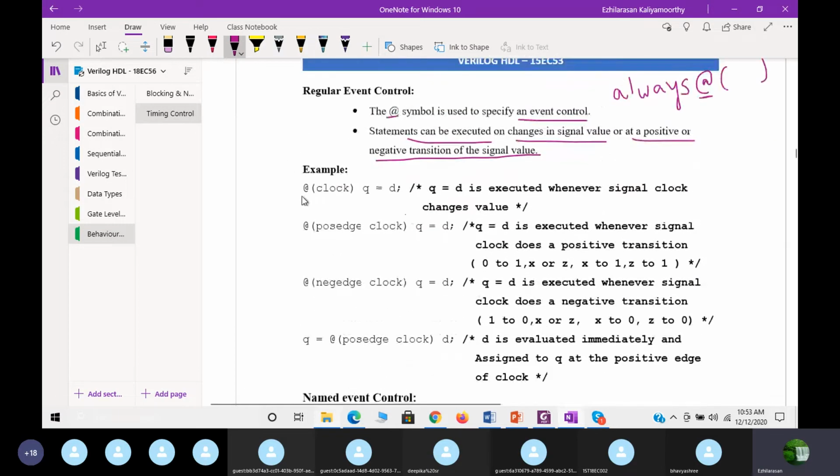First example is at clock, Q is equal to D. Think of it in this simple way only. Always you have to think in this way.